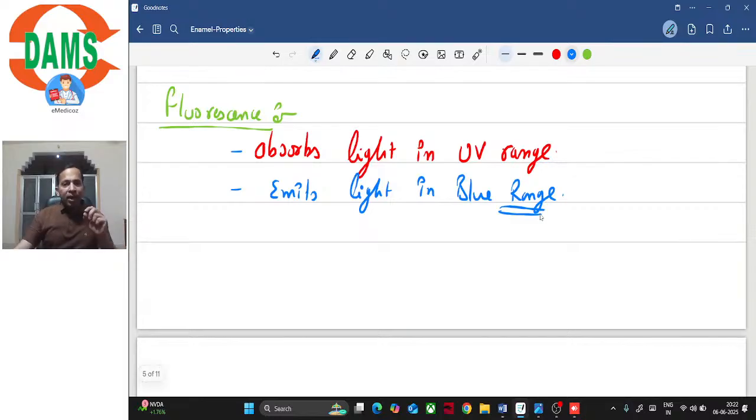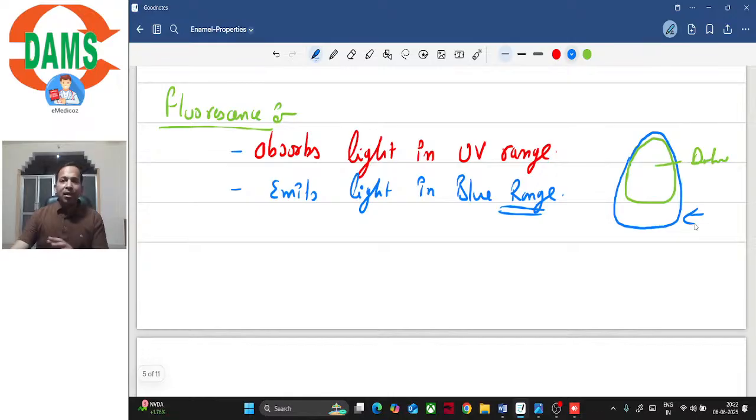That's why in a newly erupted incisor, particularly, its incisor edges, they would sometimes appear bluish, right? In case of a newly erupted incisor, let's say this is a newly erupted incisor. Now, since the incisor edges are not yet worn out, isn't it? They are not yet worn out. Let's say this is the dentine and the incisor edge, here there is no dentine, isn't it?